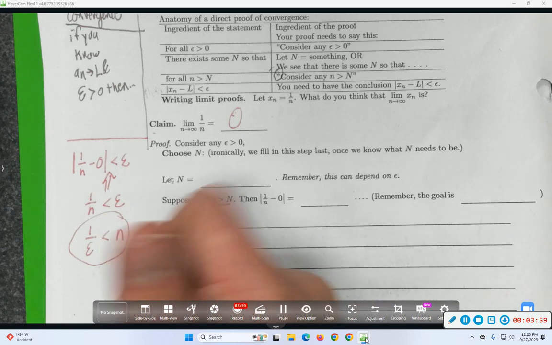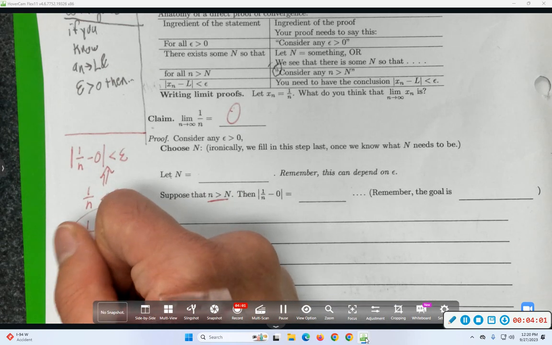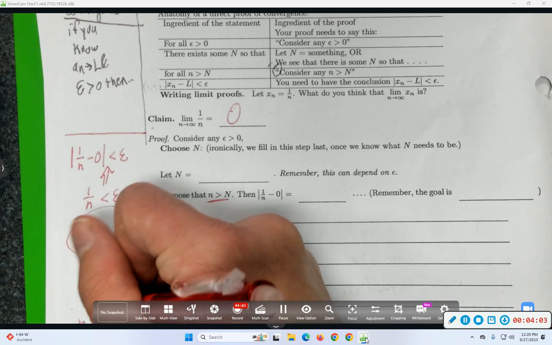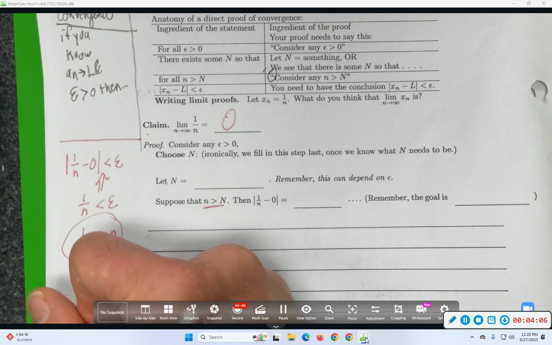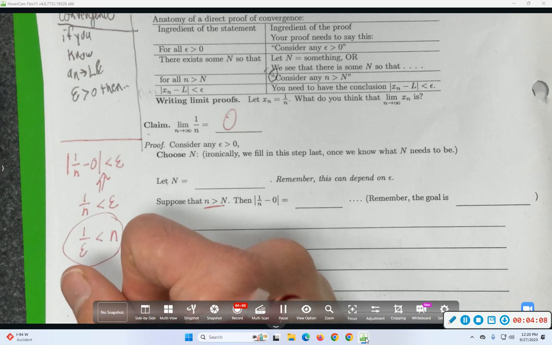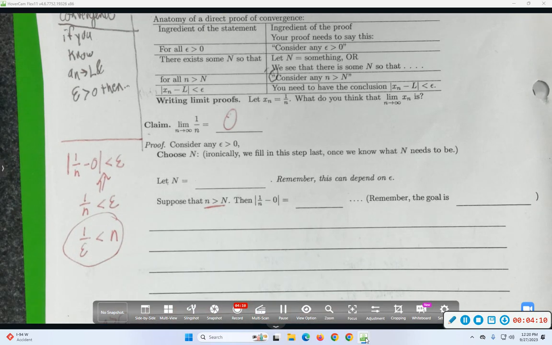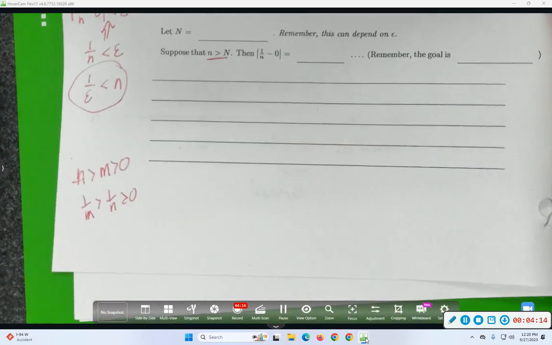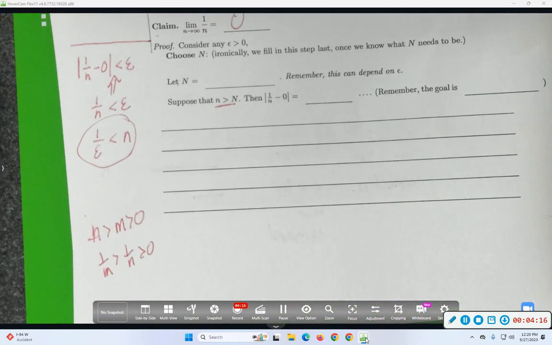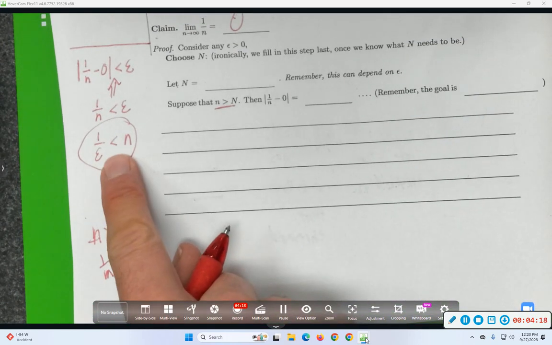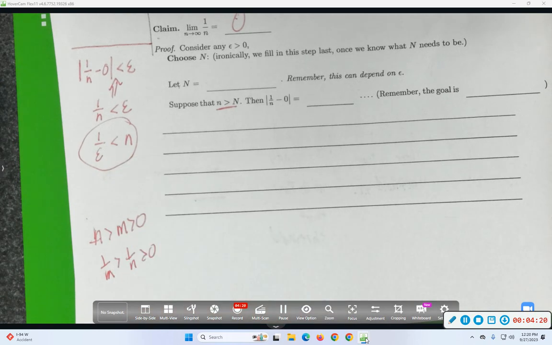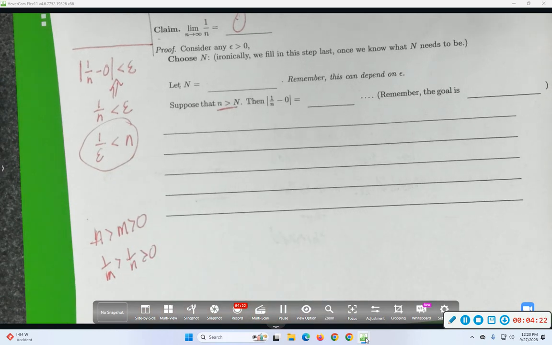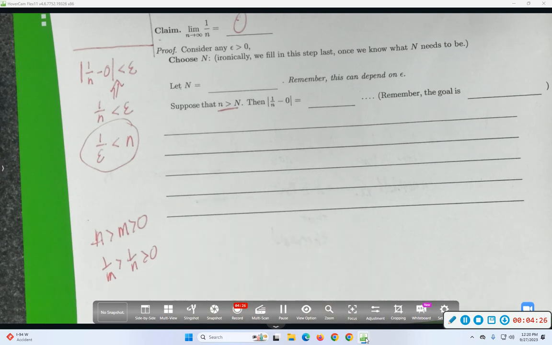Something like it anyway. Like you proved at some point that if little n is bigger than little m is bigger than 0, then 1 over m is bigger than 1 over n is bigger than 0. Yeah, I know you proved it because that's one of the ones that I graded last night. And that's kind of like what's happening there. But as we progress further into the class, we're not going to worry about citing the right thing for elementary things about inequality. Let's start writing that down. So what seems like a good choice for big N then? What do I need little n to be bigger than?